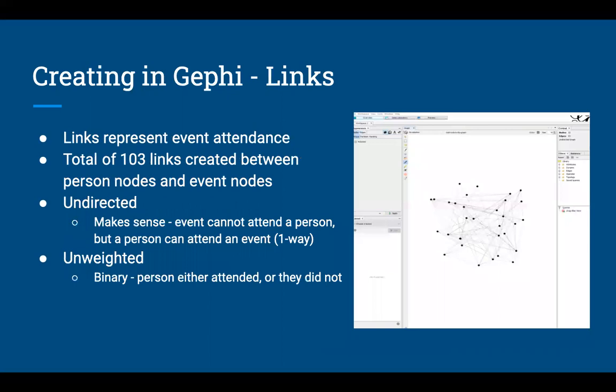For the links, like I said on the previous slide, we had our links represent event attendance. We had around a total of 103 links created between each person and event node. We kept the links undirected because it didn't make much sense to have an event attend a person in a way. And they were unweighted because we didn't want to have, for example, a 1 weighted link if a person attended, and a 0 weighted link if a person did not. We felt that if we had the 0 weighted links, it would just make it more messy. So we just kept it as if a link was there, it represented they were there.